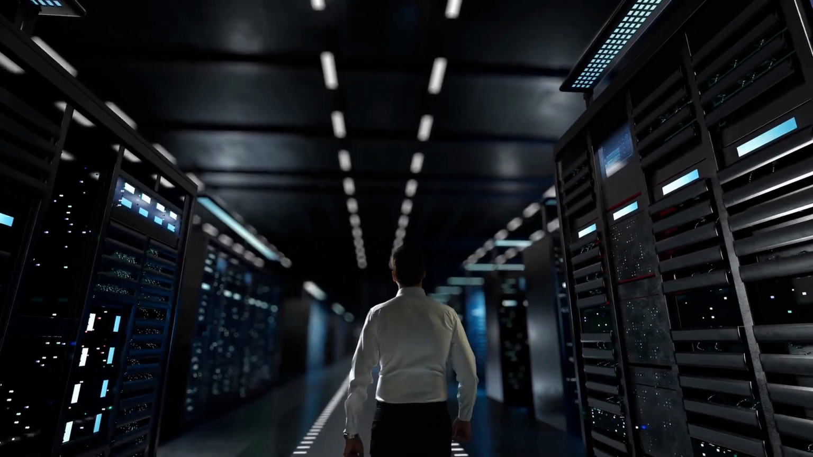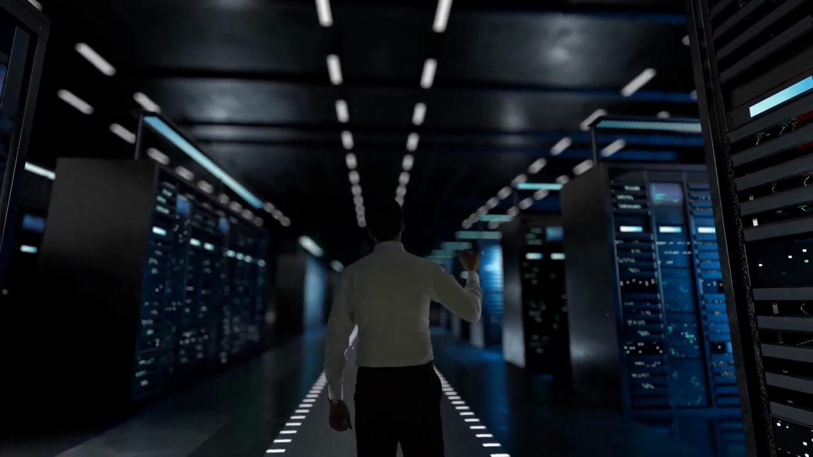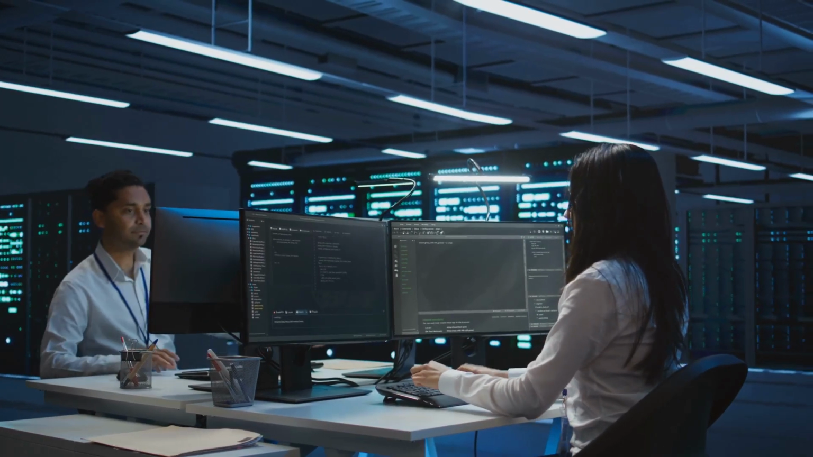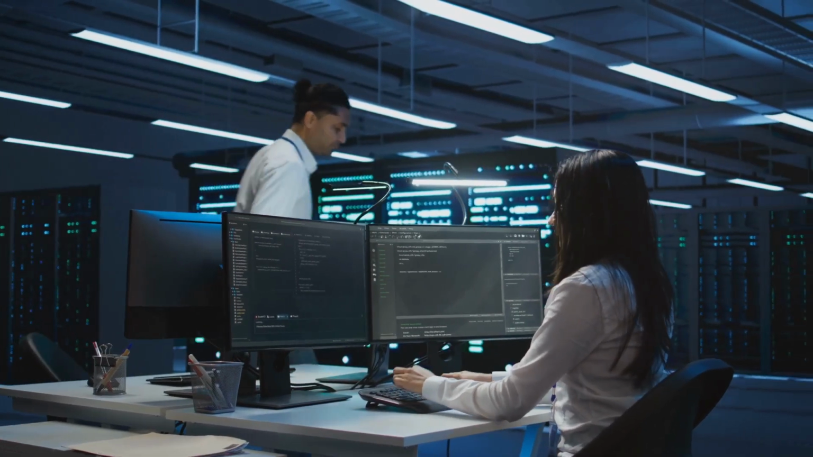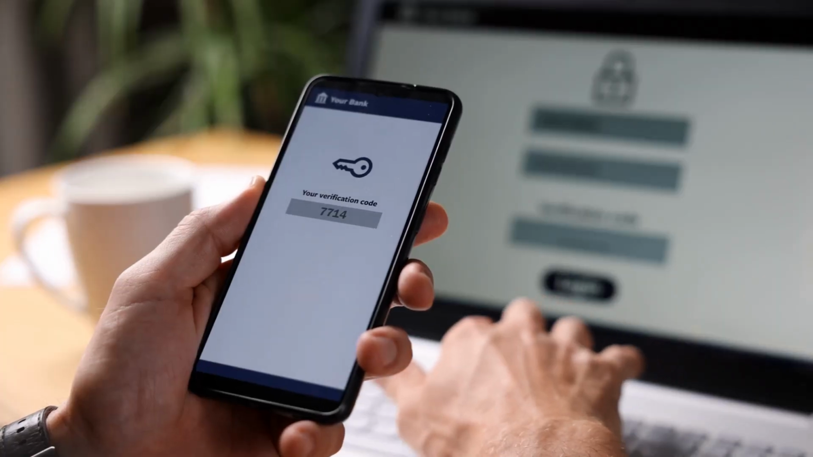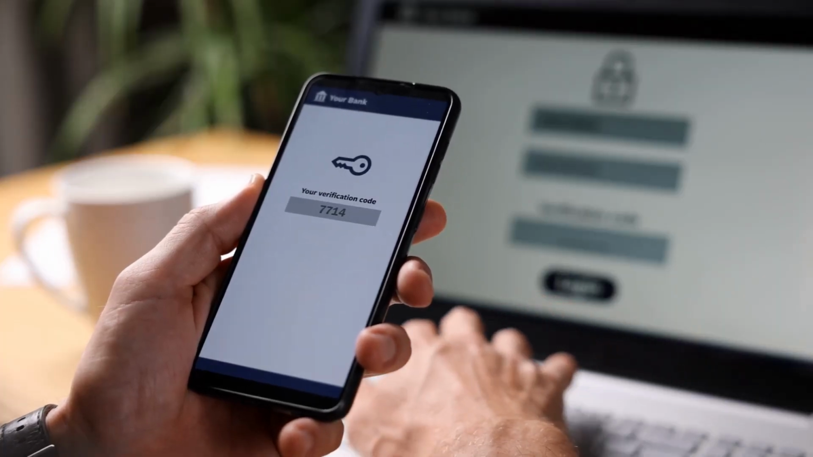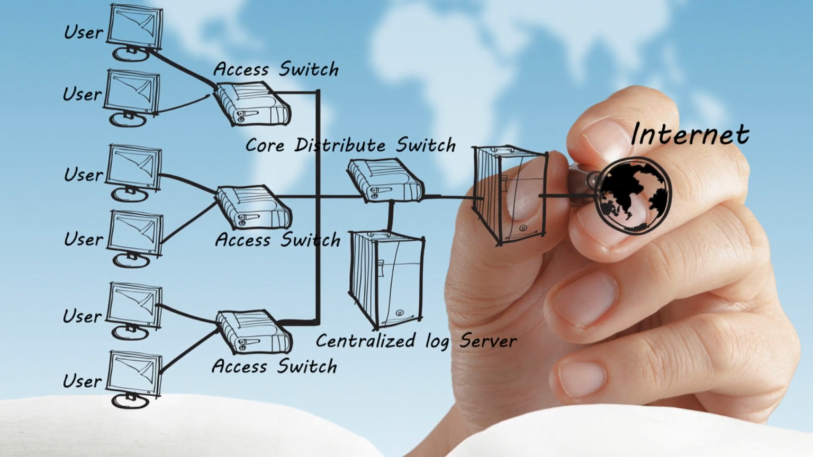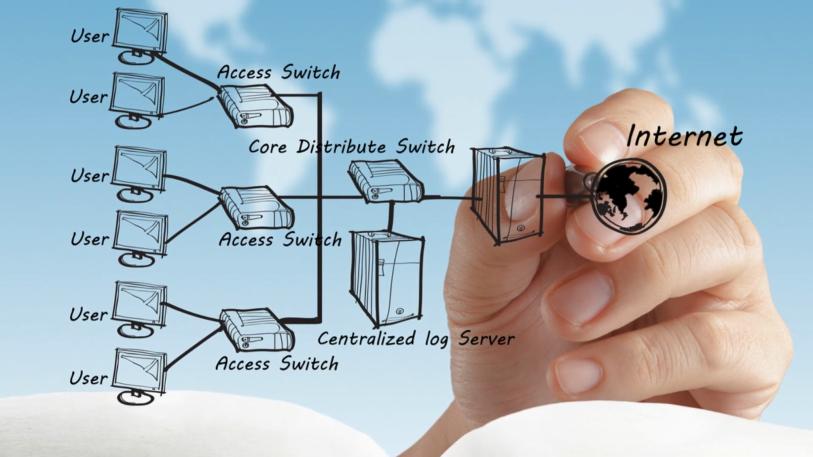Section 7. Zero Trust Architecture. Assume breach, verify everything. Zero Trust Architecture, or ZTA, is a security framework that assumes no user or device can be trusted by default. It requires verification of every access request regardless of its origin. ZTA emphasizes microsegmentation, continuous monitoring, and the principle of least privilege.